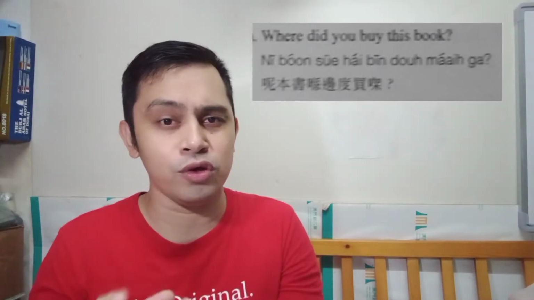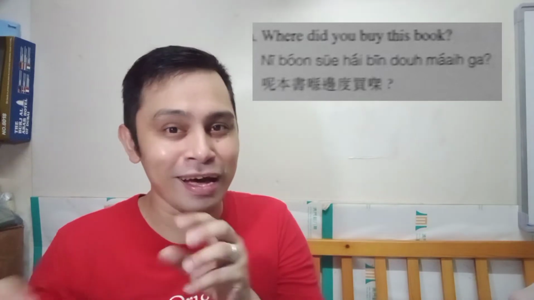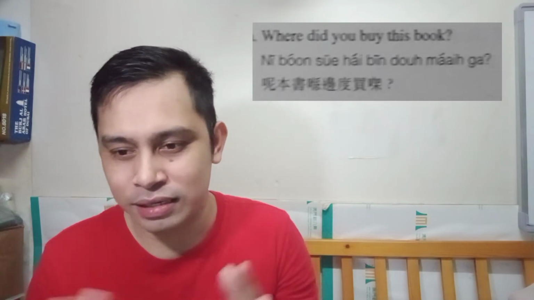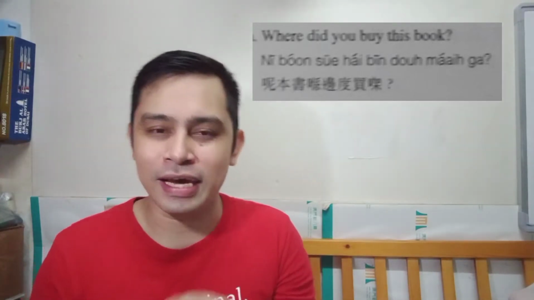Sometimes it is used, but of course it is understood if you do away with that. Take note of this word, mai, in buy. If you want to sell something, it's also mai, but the tone is different. So be careful. Sometimes you will be confused by the term, because buy and sell are the same mai but with a different tone.